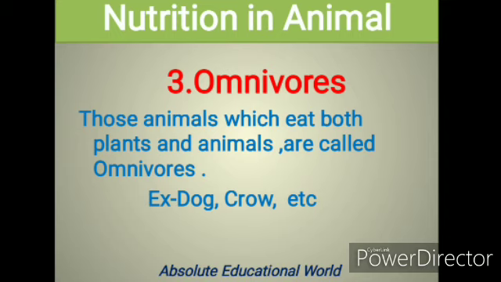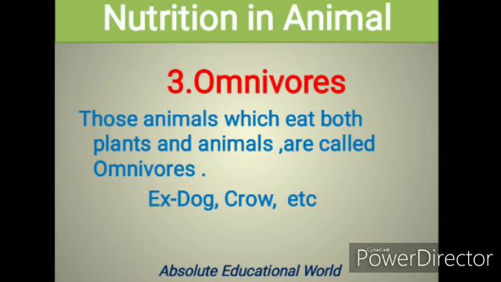Next, omnivores. Those animals which eat both plants and animals are called omnivores. Dog, crow and many more examples are available.